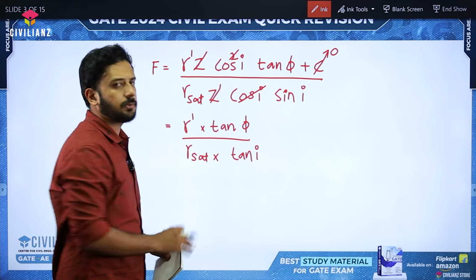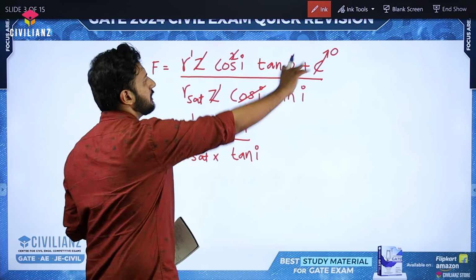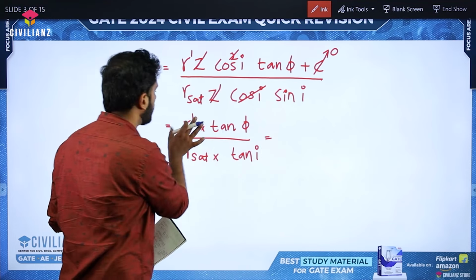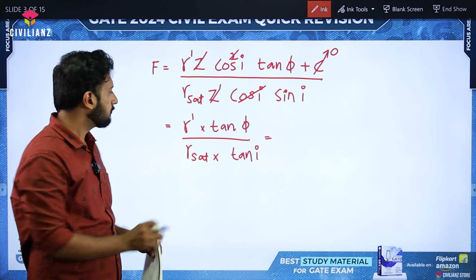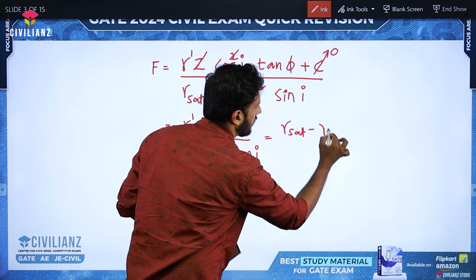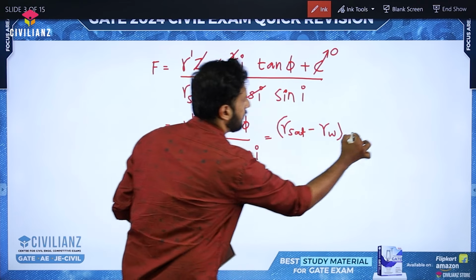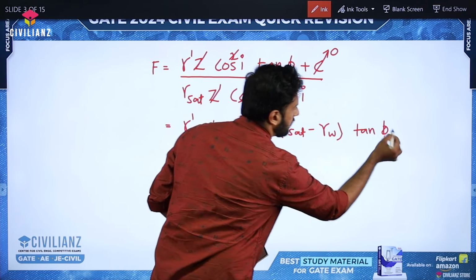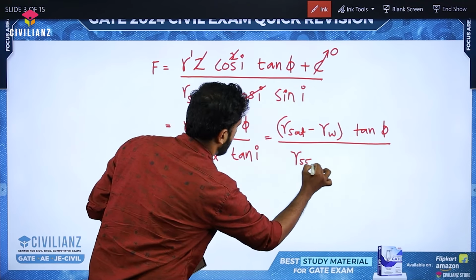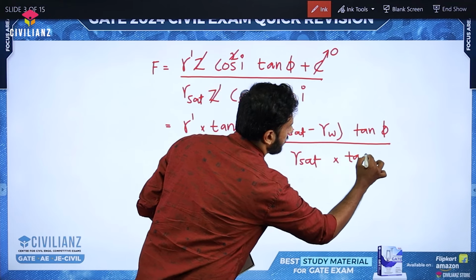Either you can learn this equation by heart, or we can simply learn the general equation by heart and just modify according to the question. Okay, so how to calculate the gamma submerged value? We know the equation of gamma submerged, which is nothing but gamma saturated minus gamma W, and the factor of safety is gamma submerged into tan phi divided by gamma saturated into tan I, where phi is the angle of internal friction.